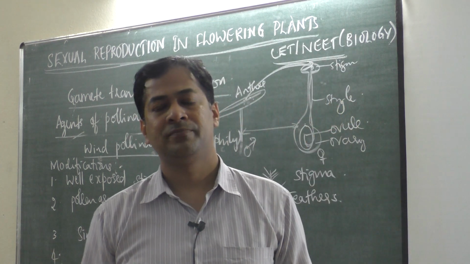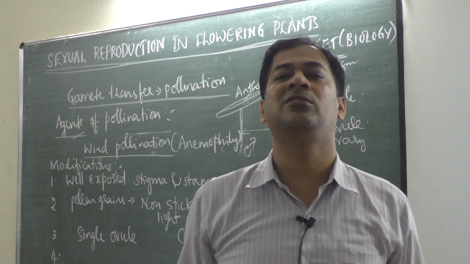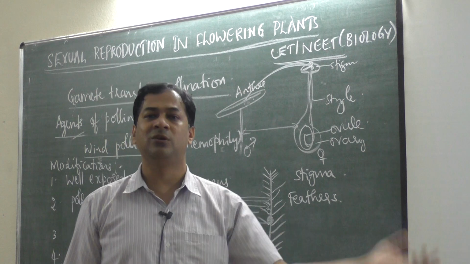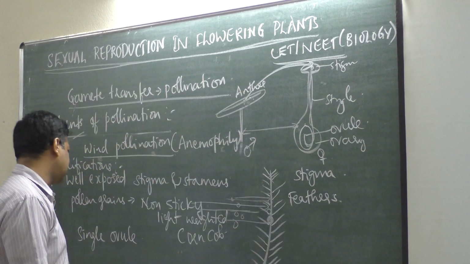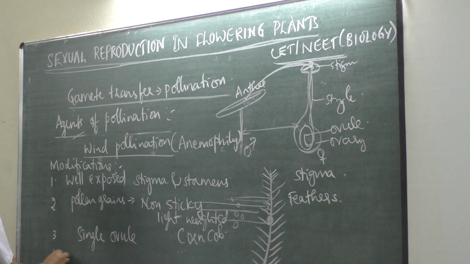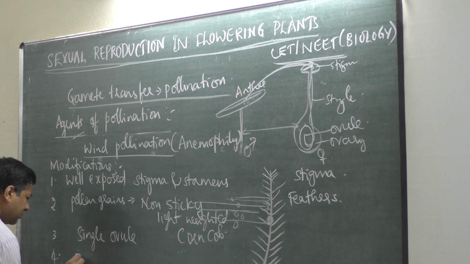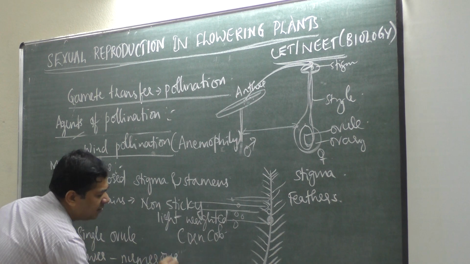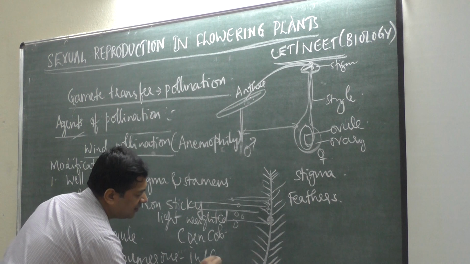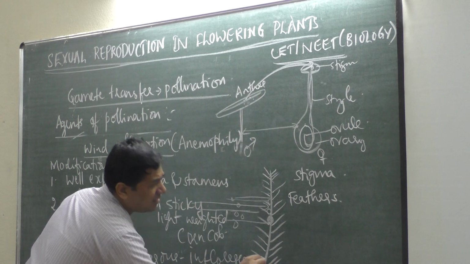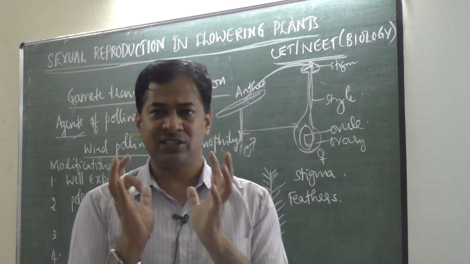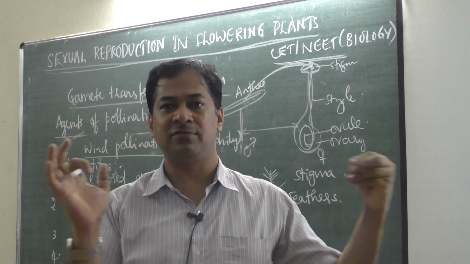Okay, so to increase the chances of pollination and fertilization, the plant produces millions of pollen grains. Then, flowers are numerous and packed in the form of inflorescence. You know, inflorescence means many flowers together. It is a bunch of flowers. It increases the chances of pollination.